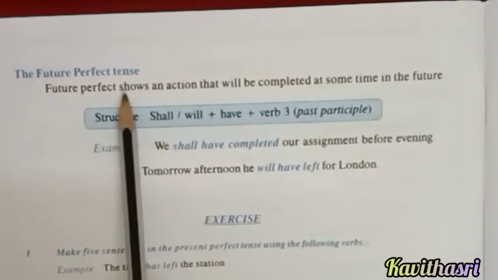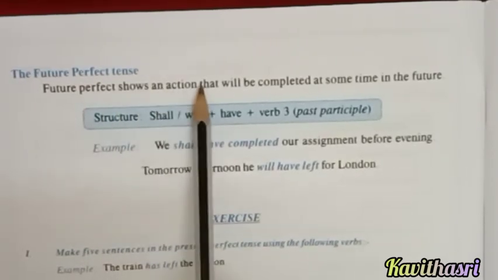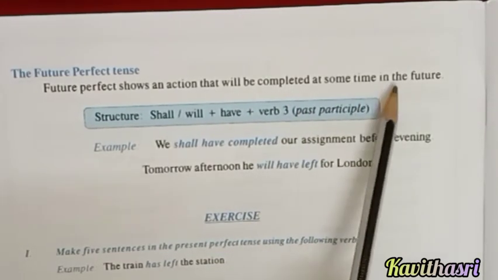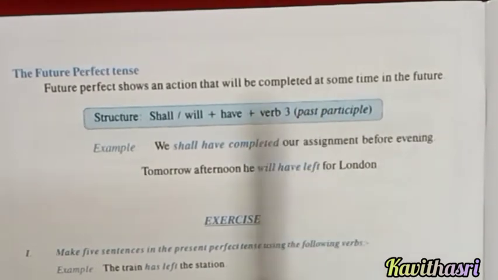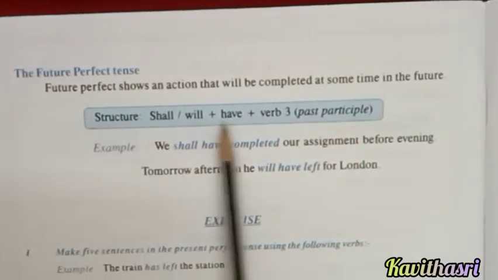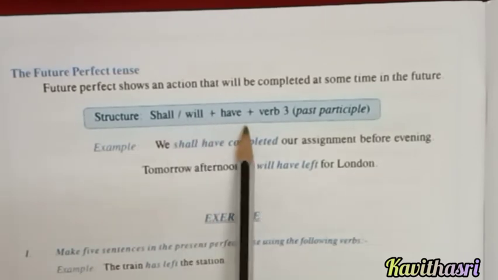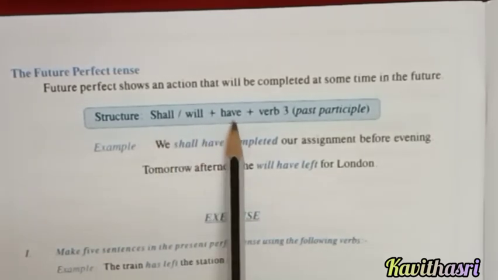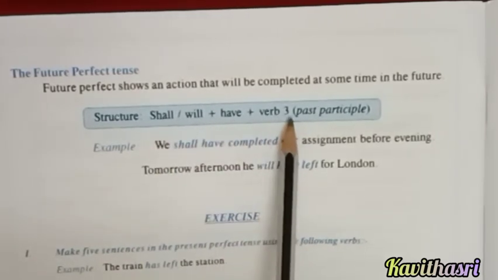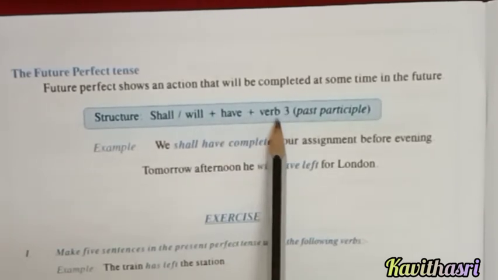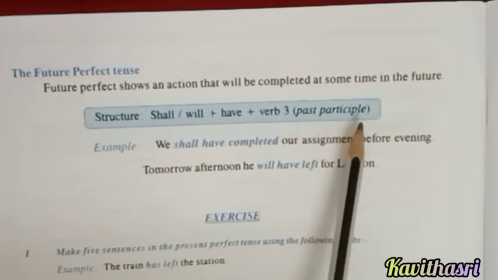So future perfect tense shows an action that will be completed at any time in the future. What is the formula for future perfect tense? Shall have or will have plus verb in third form, that is the past participle.